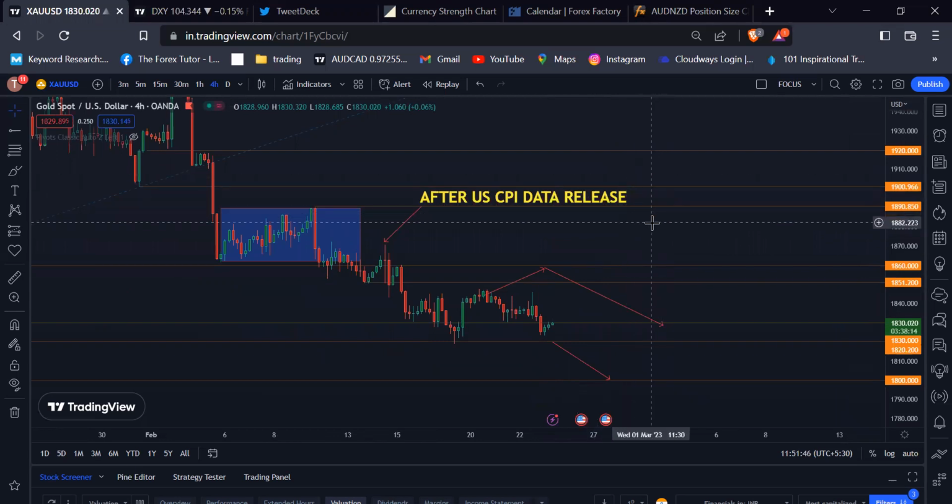After reaching this level, if you see further confirmation like a rejection candle or any sentimental confirmation, you can engage this trade, and your first target should be the 1830 psychological level and second target should be the 1800 psychological level. So that's all.